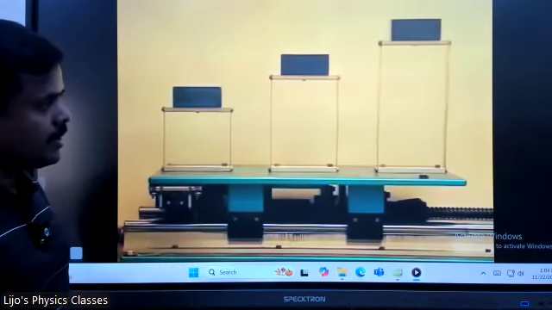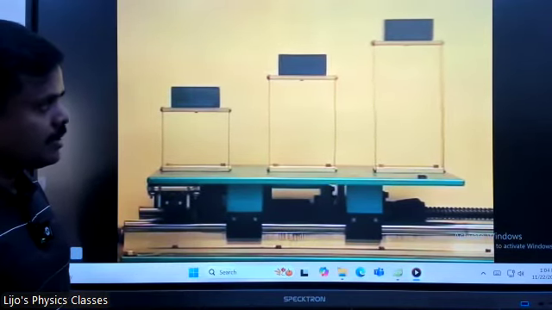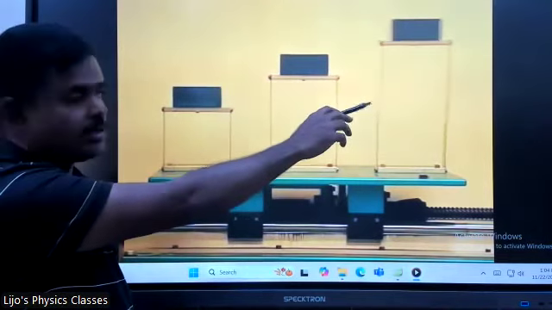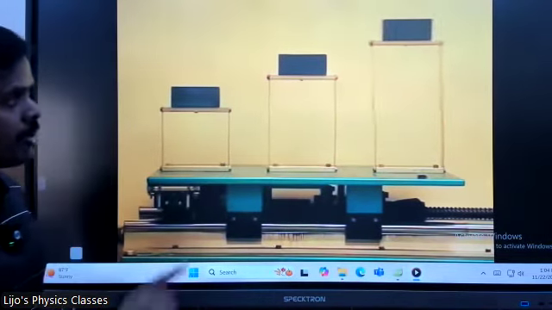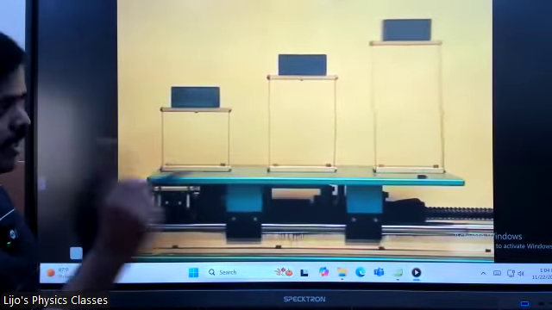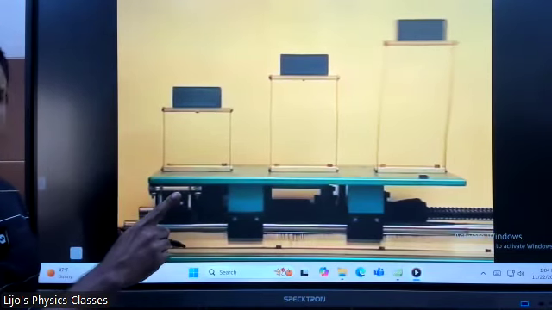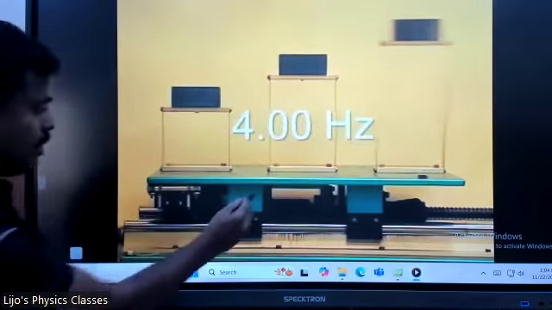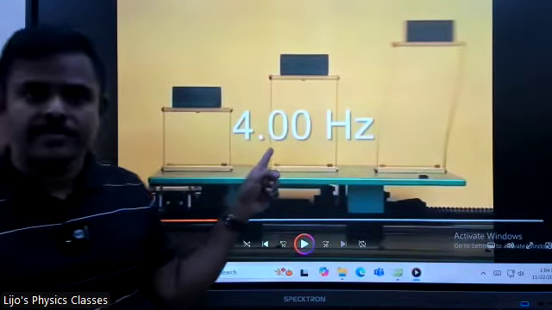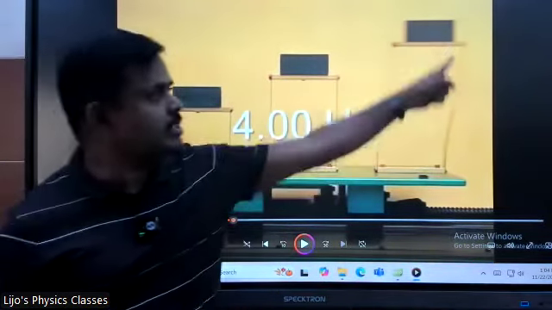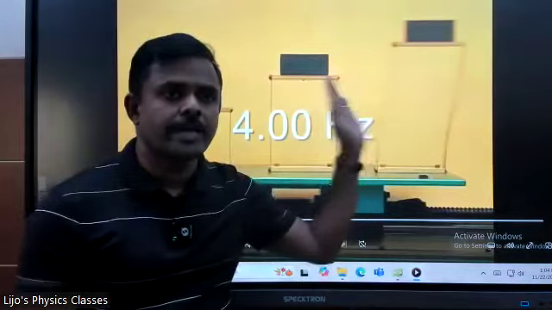All right. That is resonating now, right? It is about to resonate. When resonance comes, there will be vigorous vibration. You can see it. Look at that. It's already resonating now. Look at this. So 4 hertz. 4 hertz is the resonating frequency for this, which means 4 vibrations per second.